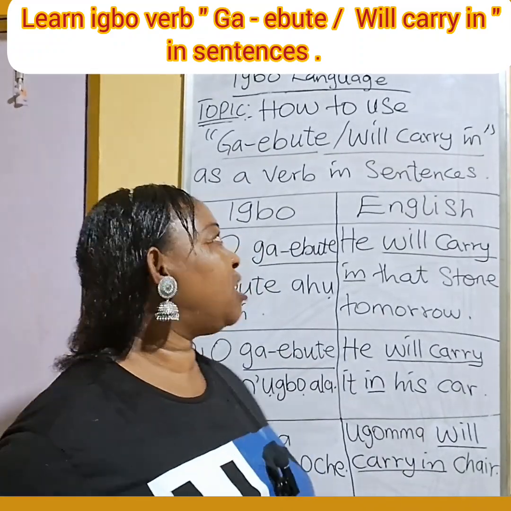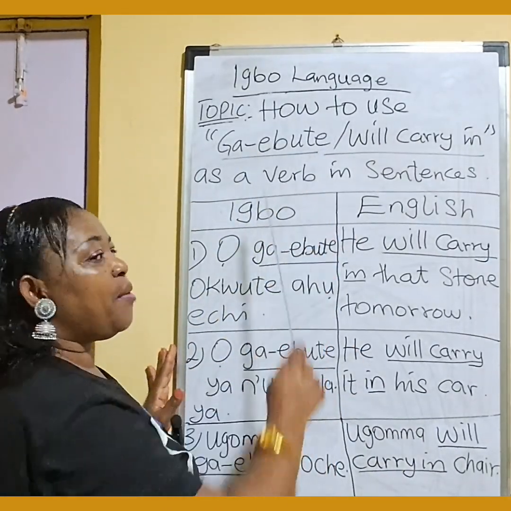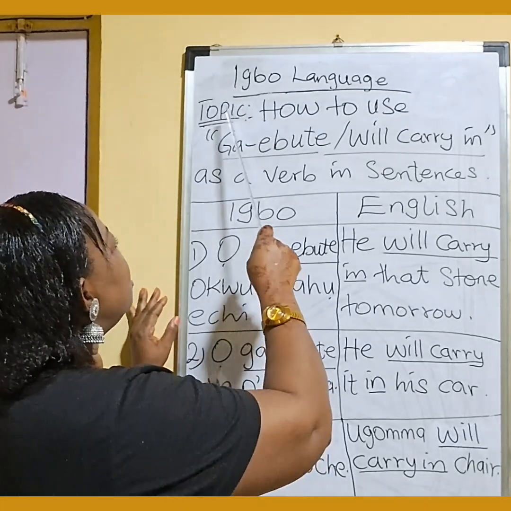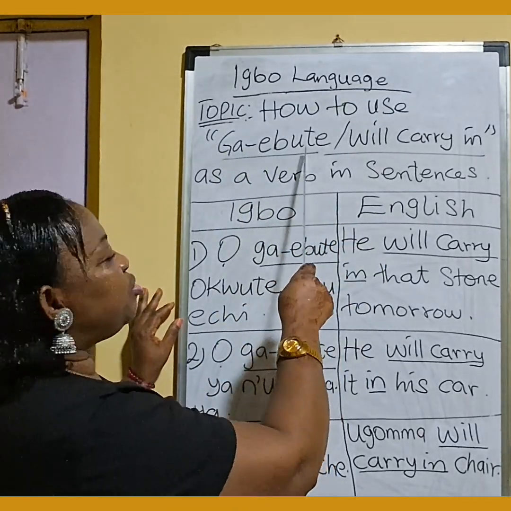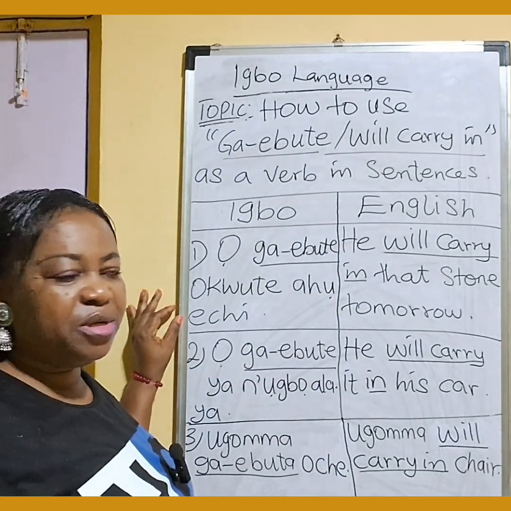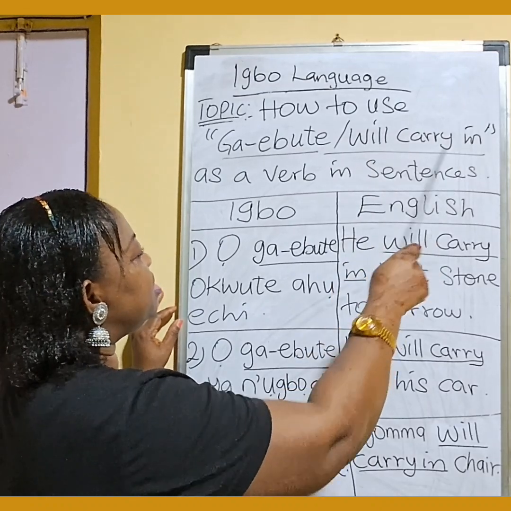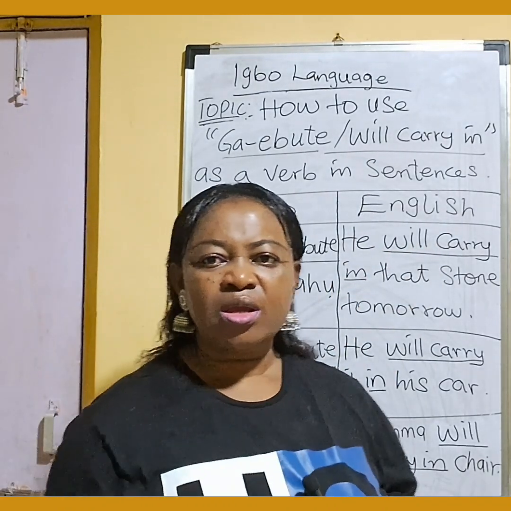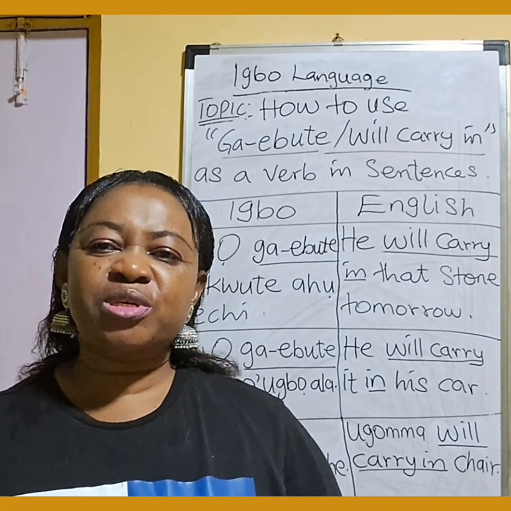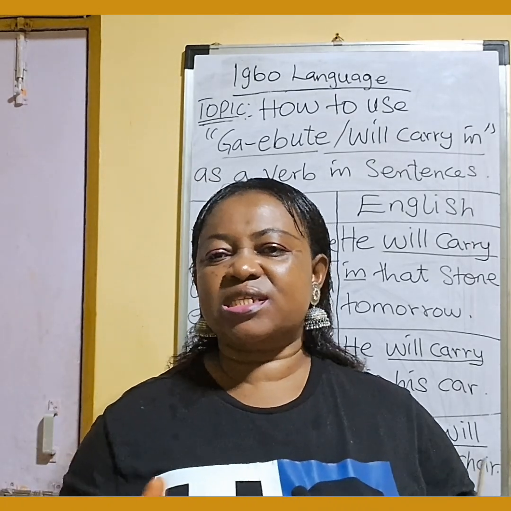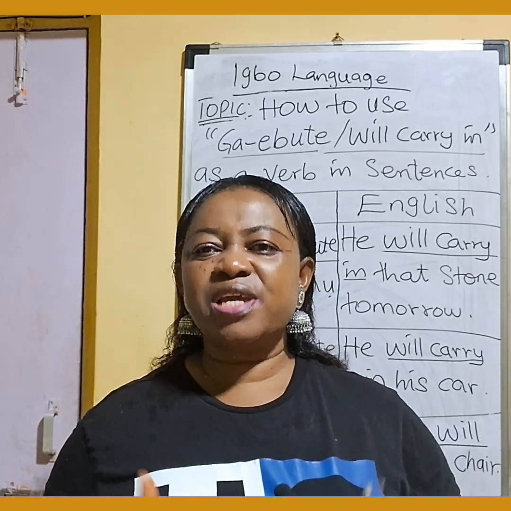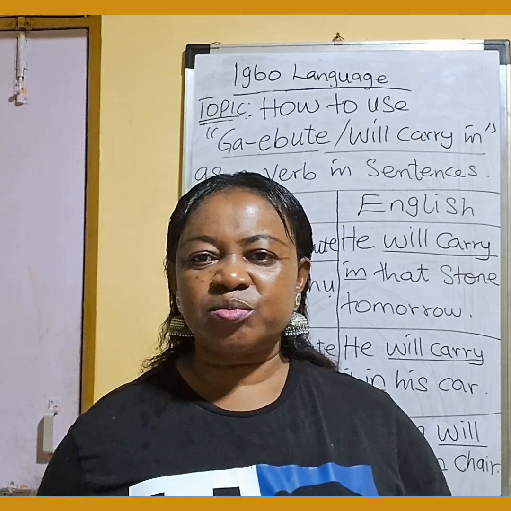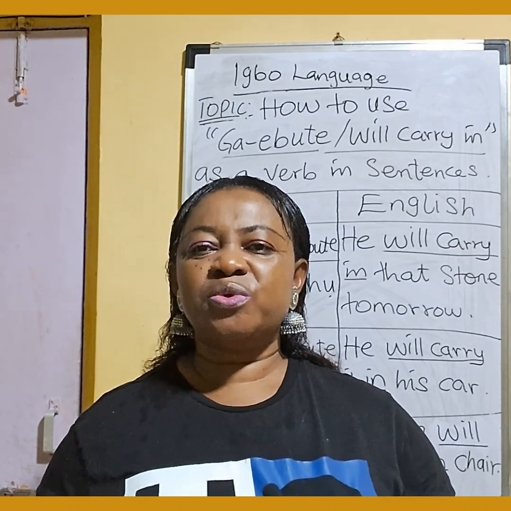We have Igbo language. Our topic today is how to use ga-ebute. Ga-ebute means we carry in, as a verb in sentences. We are going to look into an Igbo verb that says ga-ebute. When you hear ga, it means future tense. Ga-ebute means we carry in.